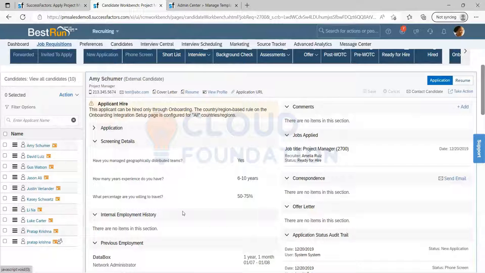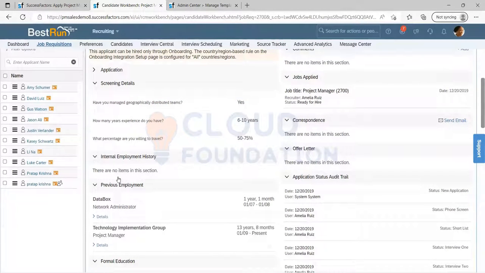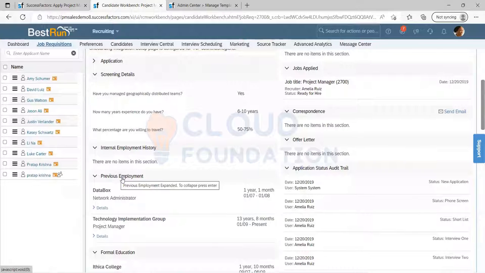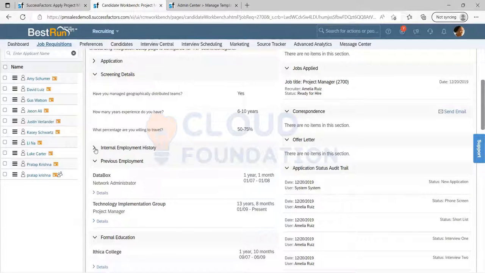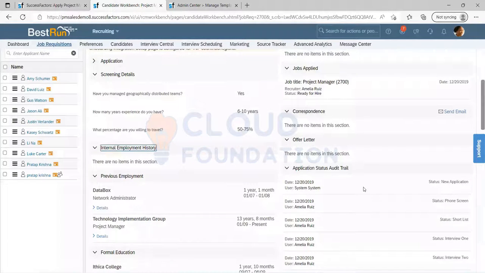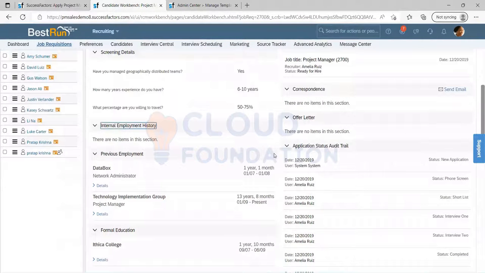What is internal and what is external? External means previous employment, which of the companies you have worked for before applying for this job. An internal candidate is an employee of this company who is applying for a job within the same company for a different role. That's the difference. These are all things coming from the candidate profile, comments and all.